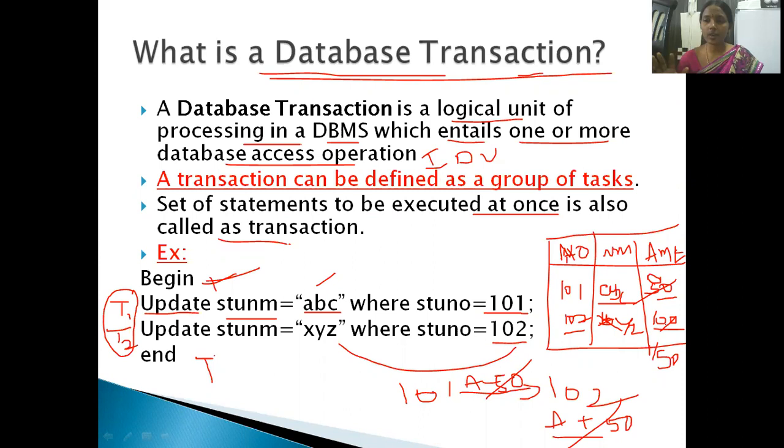These are the state of the database that is in a correct manner. After executing these two transactions T1 and T2, your database should have 101 with 0 amount and 102 with 150 amount, so that you can say that after the transactions also your database is in a correct state.